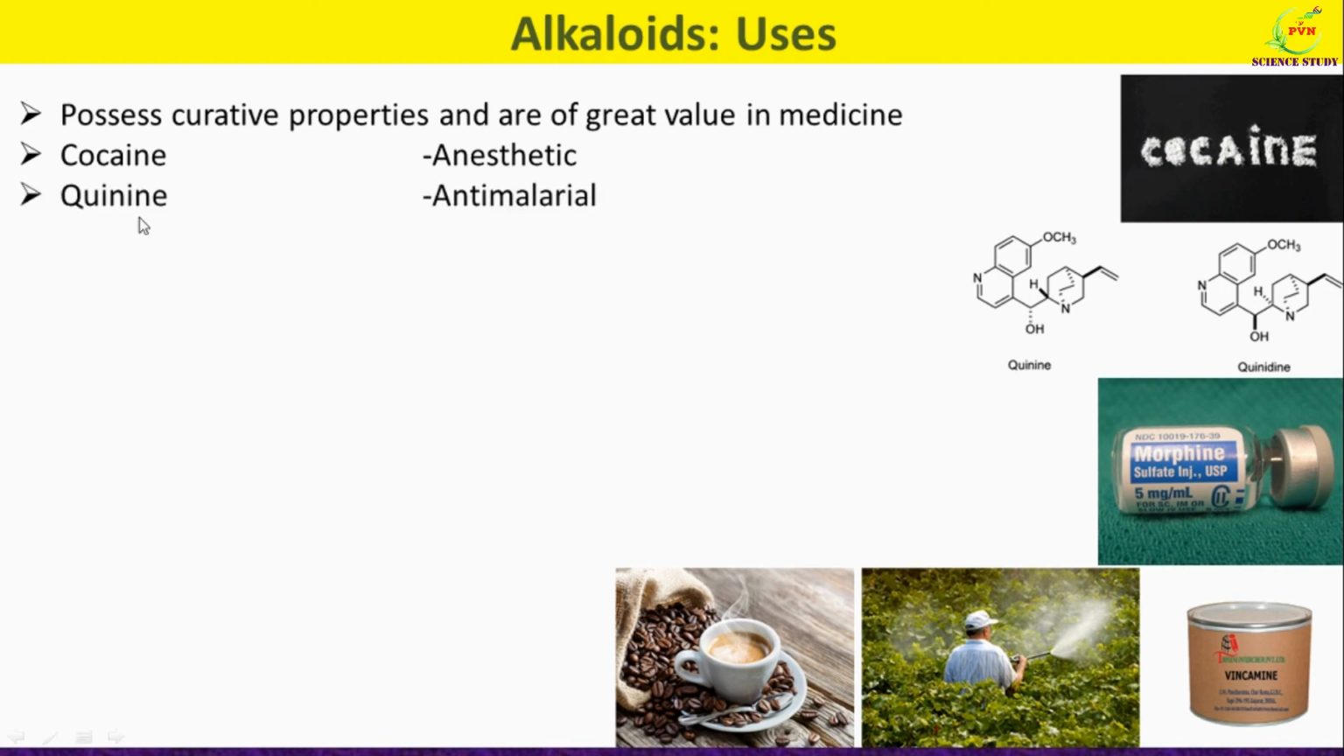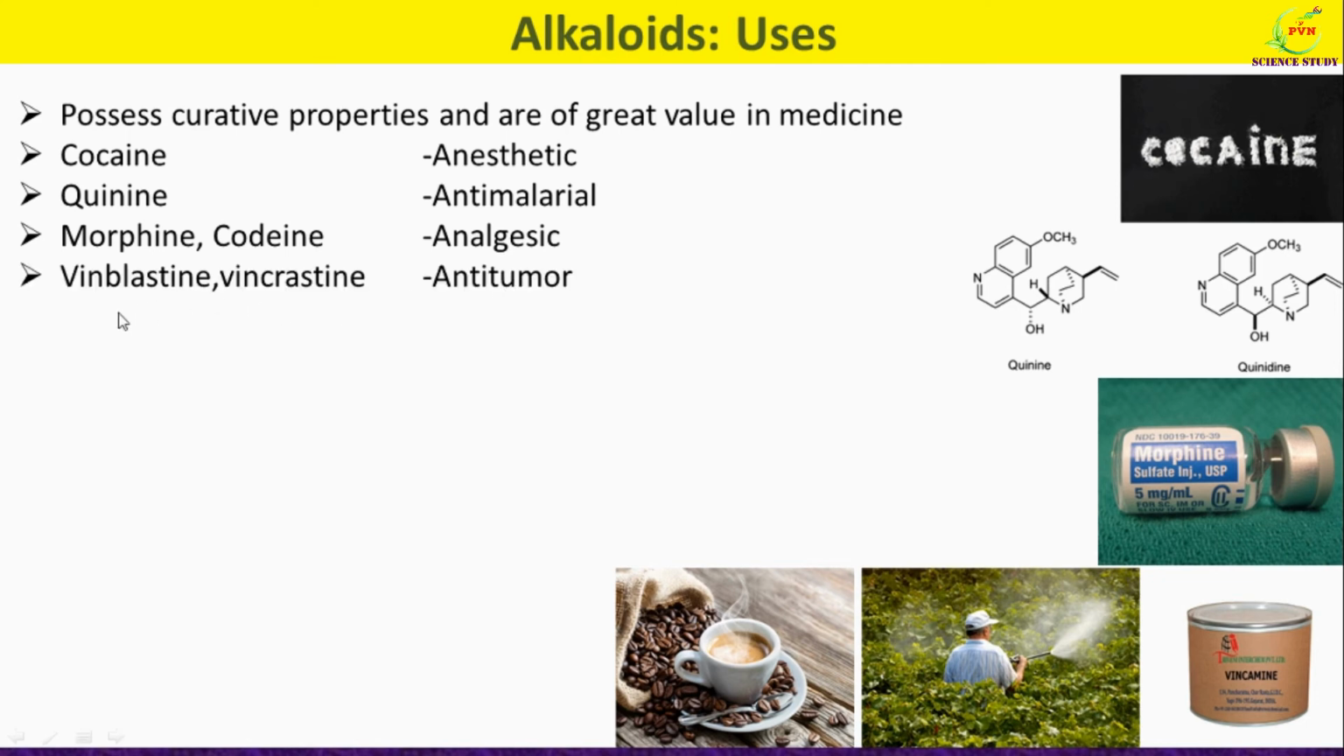Another alkaloid is quinine. It is produced from the Cinchona species. This quinine alkaloid is a powerful antimalarial agent that was formerly the drug of choice for the treatment of malaria. Morphine is another powerful narcotic used for the relief of pain. This is the morphine drug. Codeine is an excellent analgesic also used as cough medicine.